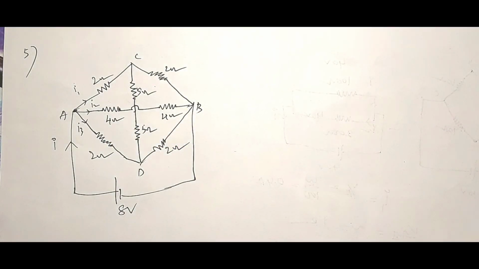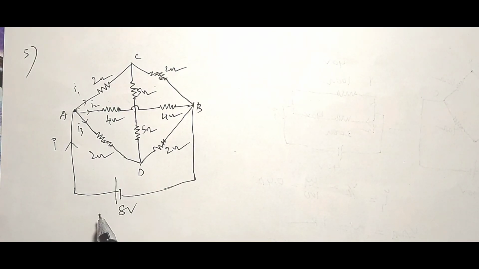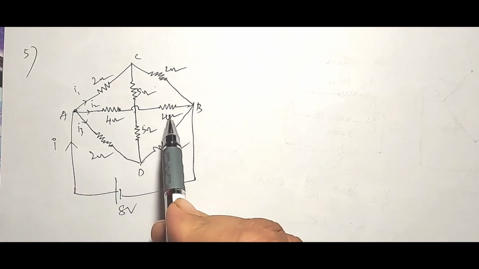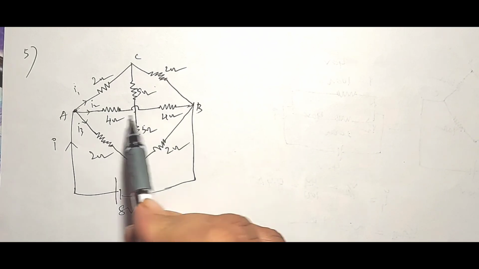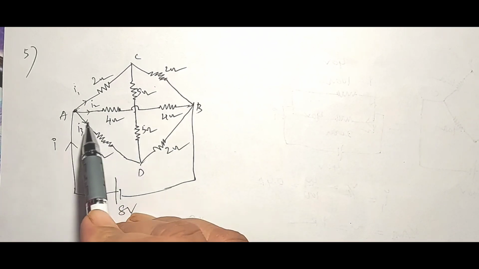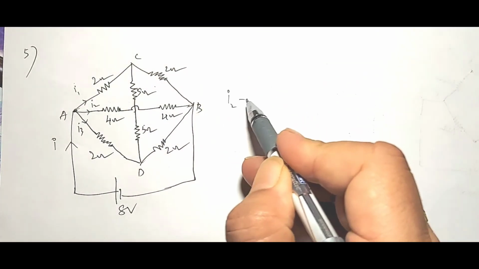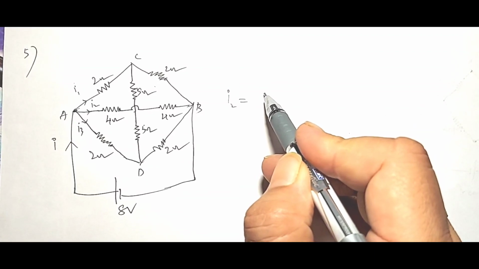Now we want to find out what is the current through 4 ohms. So without doing any heavy calculation, we can directly solve this problem here. See that second branch. Those are connected in series. 4 plus 4, 8 ohms. So what is the current passing through this branch?